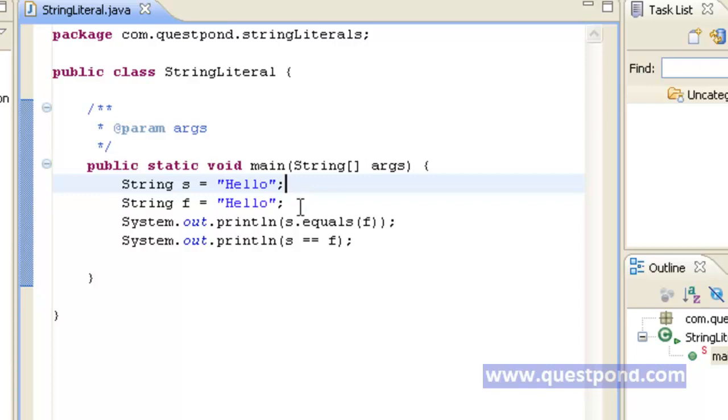Finally, I am comparing these two strings with the help of dot equals as well as by using the equality operator, that is ==. Let's execute this program and find out the corresponding output and then analyze how this works internally with respect to Java.